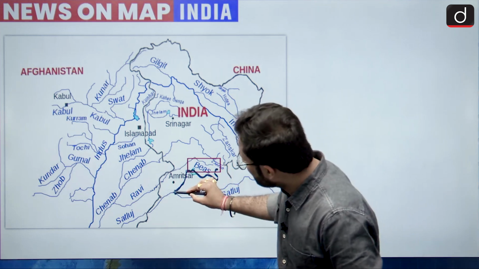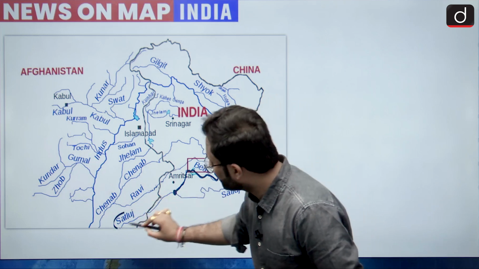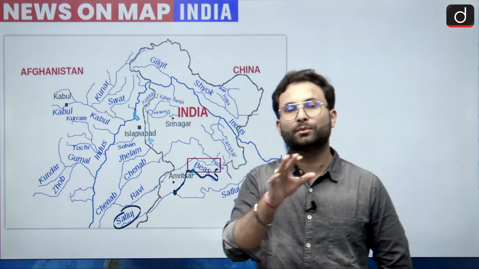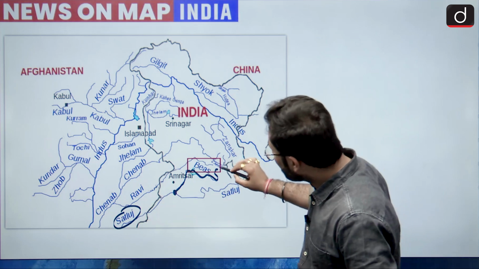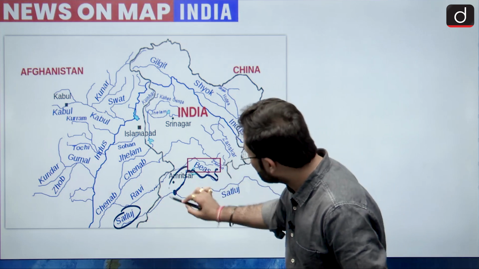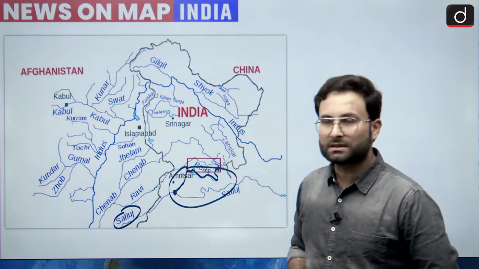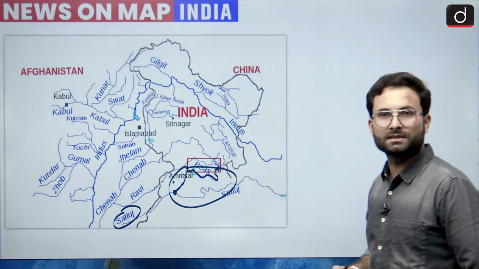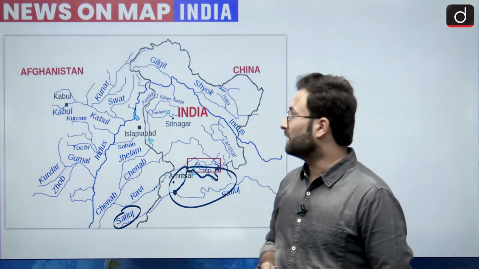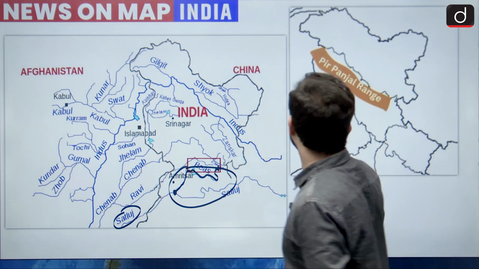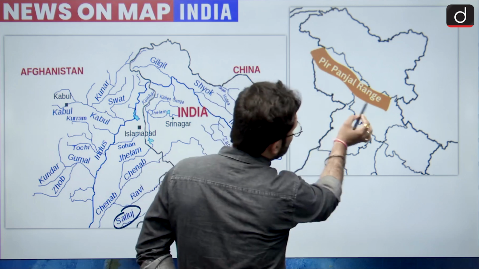In Punjab it merged with the Satluj River, okay. So ultimately you can say that it is a tributary of Satluj River, and the entire course of this particular river is in our territory, that is India, okay. Origin is somewhere near Rohtang Pass, which is basically in the Pir Panjal, or you can say the southern tip of the Pir Panjal, okay.